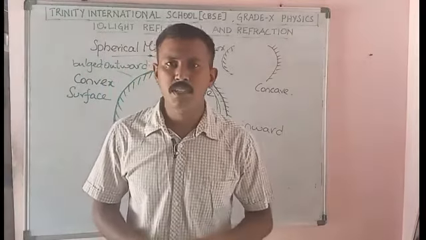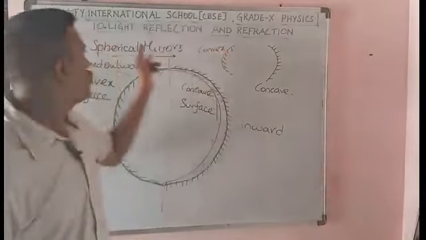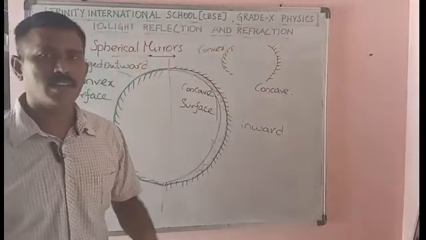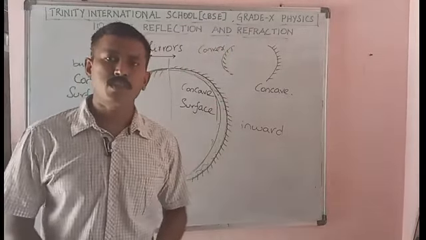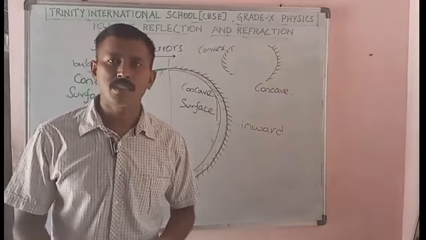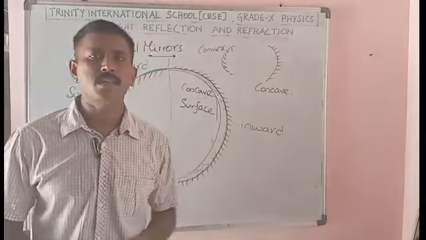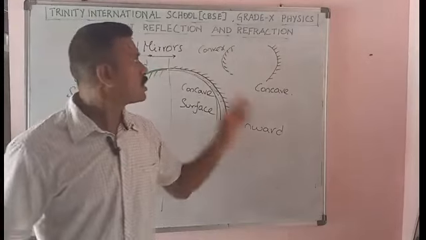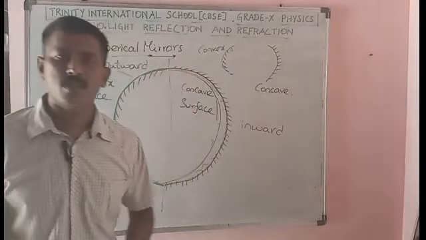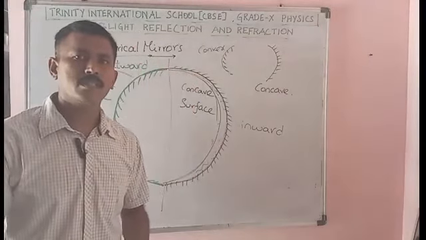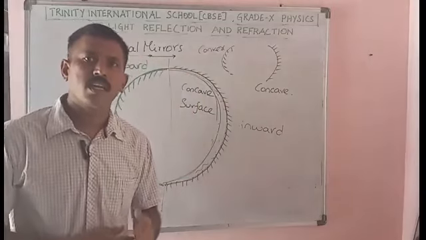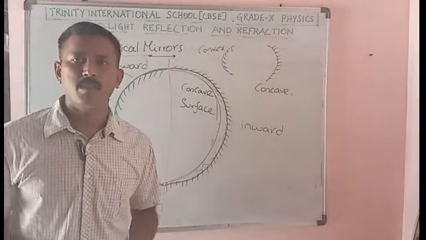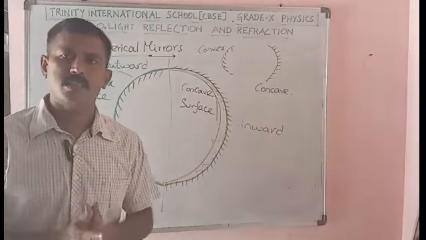So in last class we discussed the unit light, reflection and refraction. We started with the basic concepts, and I also revised the basic concepts that you learned in grade 9. What is light and refraction concepts, and we also discussed the laws of reflection, then what is a plane mirror. So we discussed these basically.